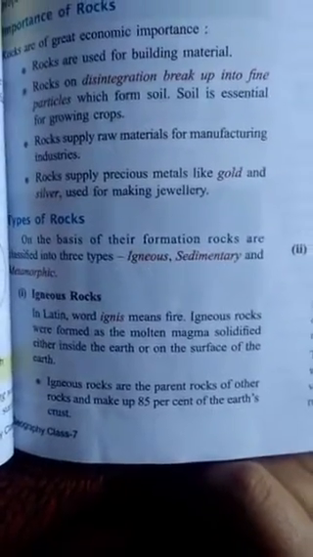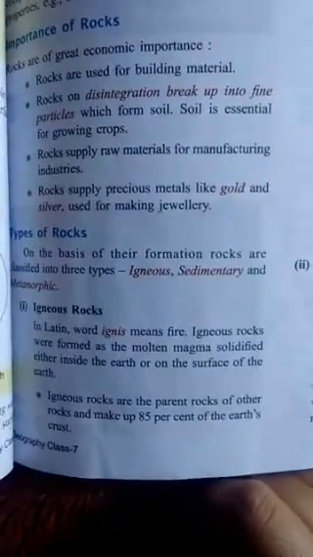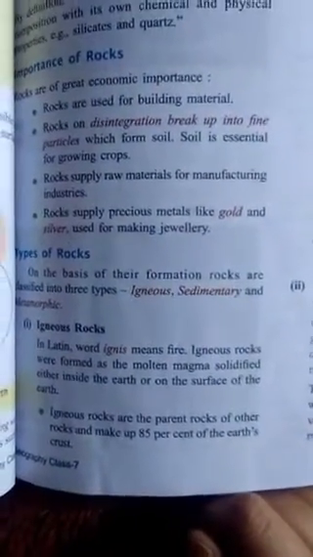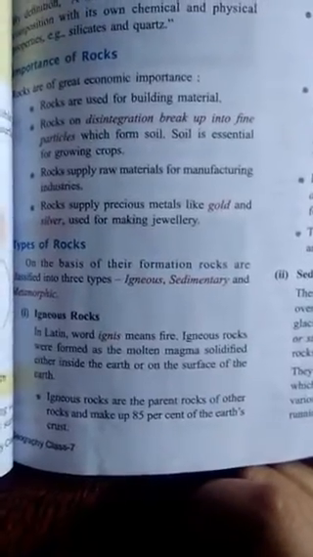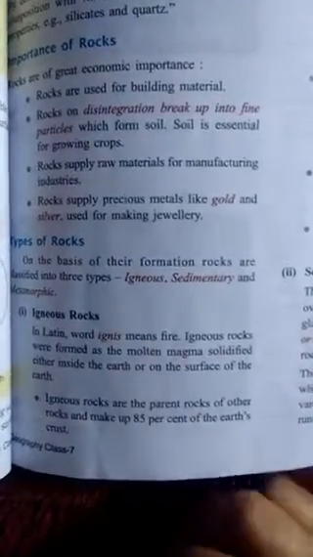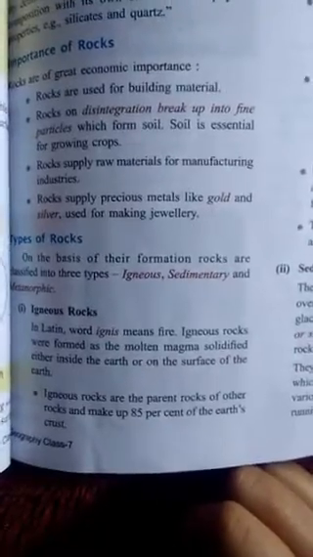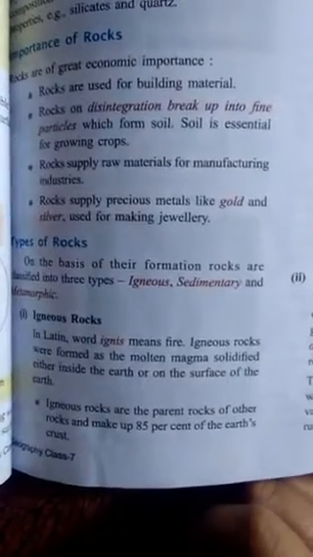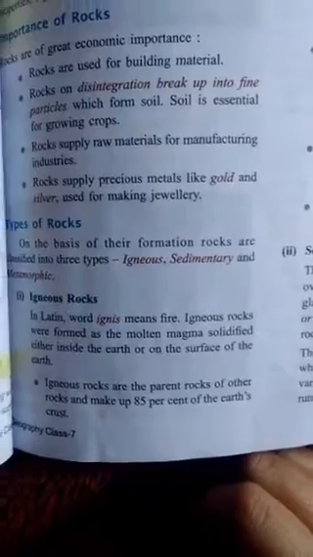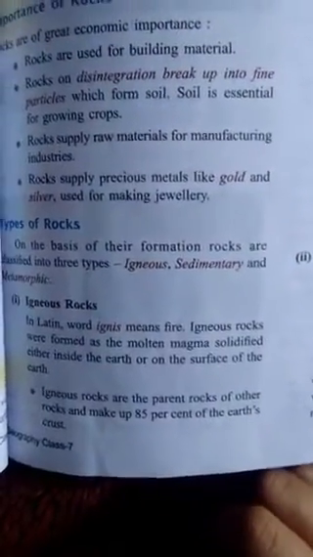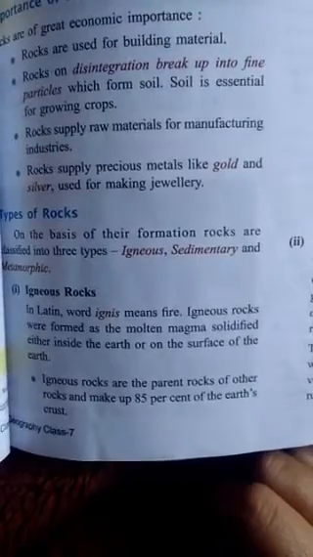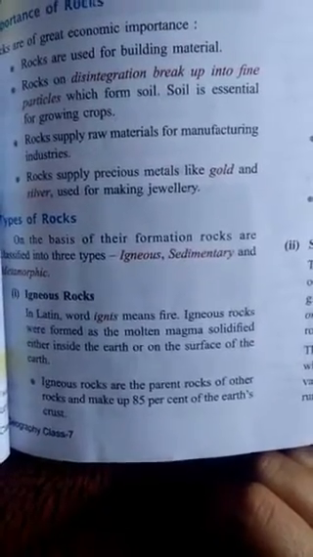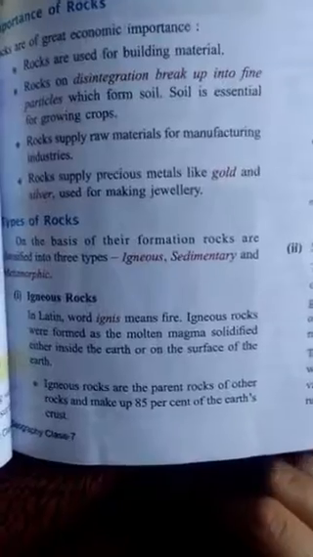Dear students, when a volcanic eruption happens, there is lots of fire with mud, soil, and water that comes from under the earth or above the earth. Understand? Igneous rocks are the parent rock of other rocks and make up 85% of the earth's crust. Igneous rocks are parent rocks.